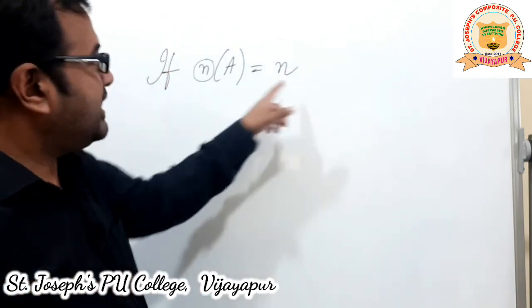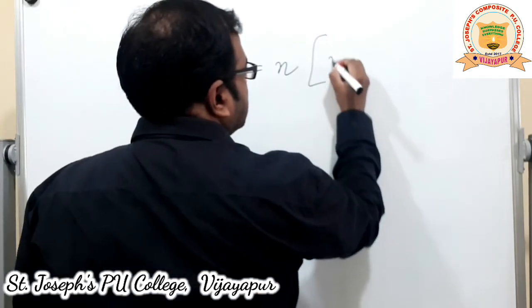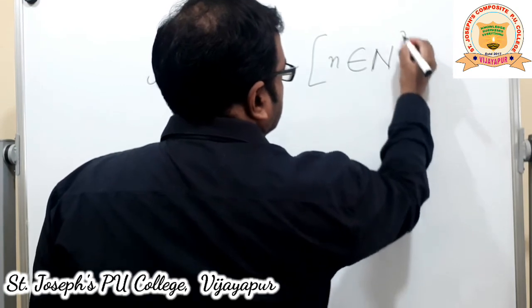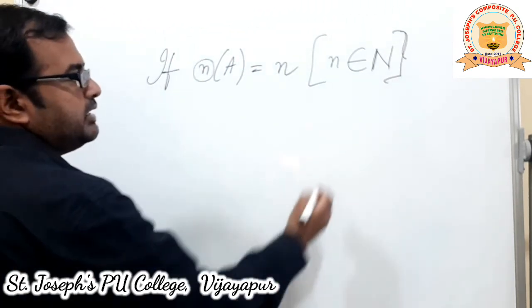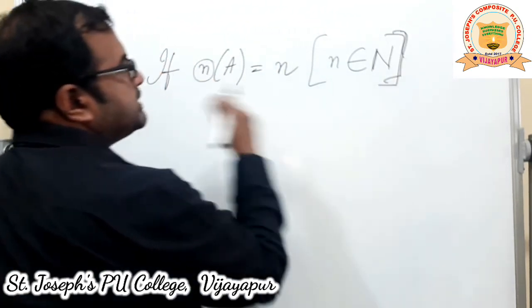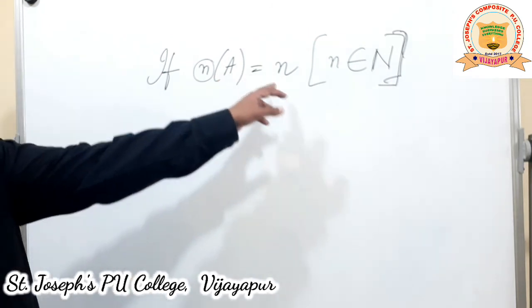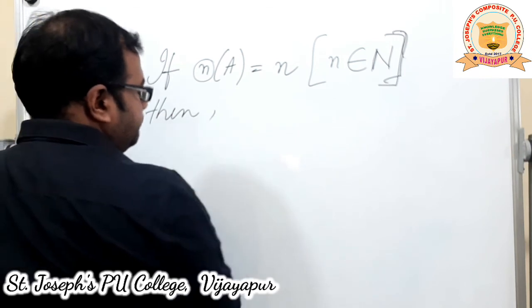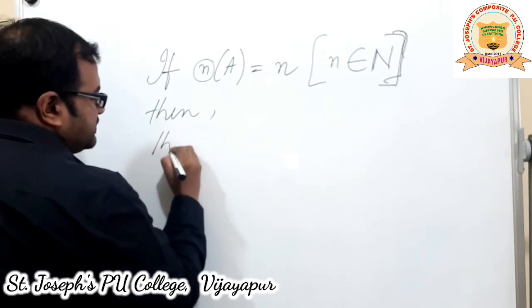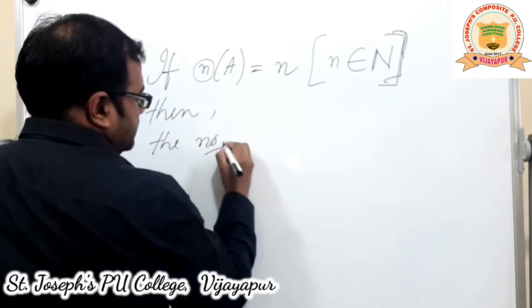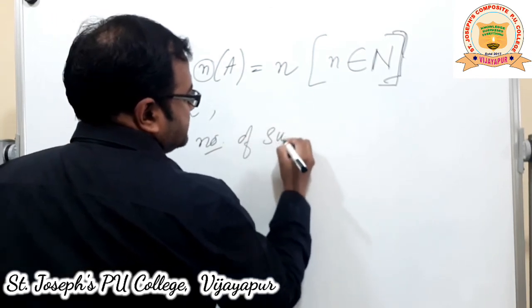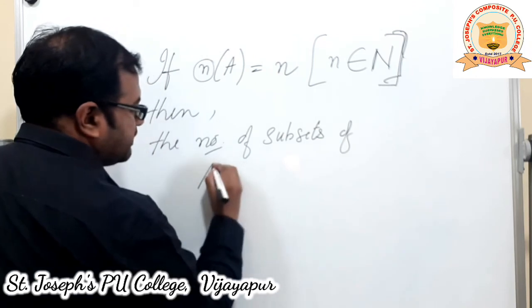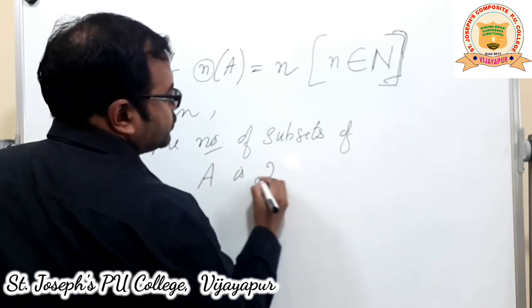So remember, this n must and should be from natural numbers. If n(A) is equal to n, then we can say the number of subsets of the same set A is 2 raised to n.